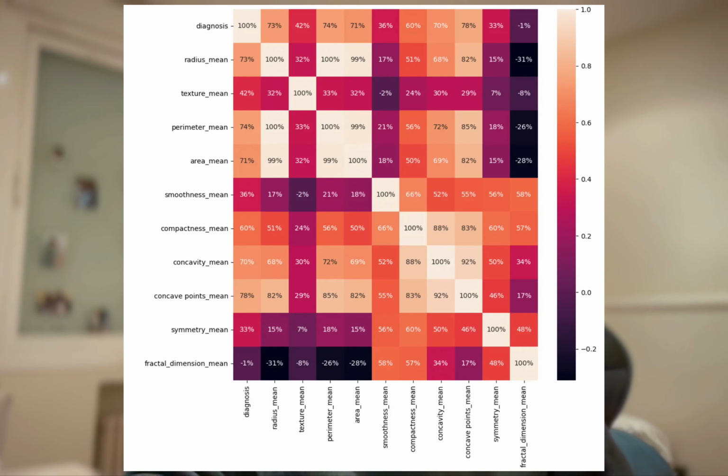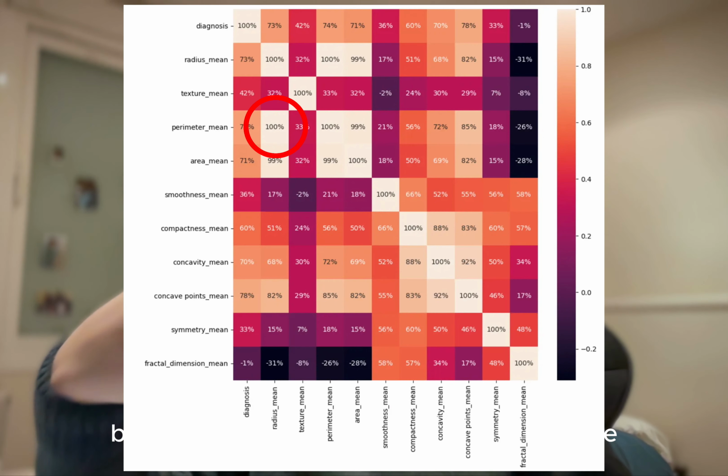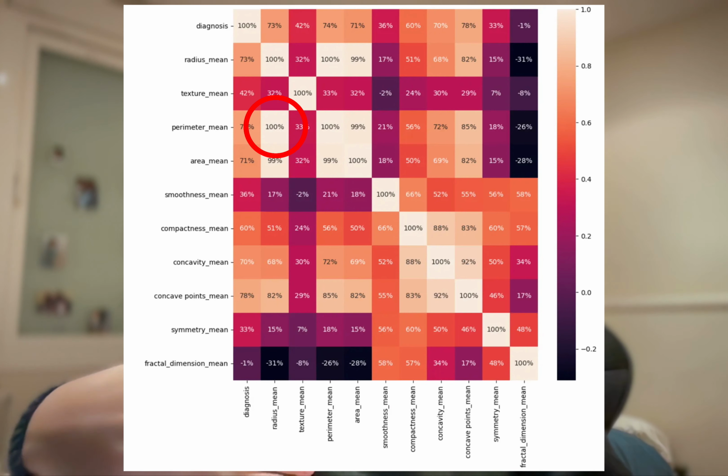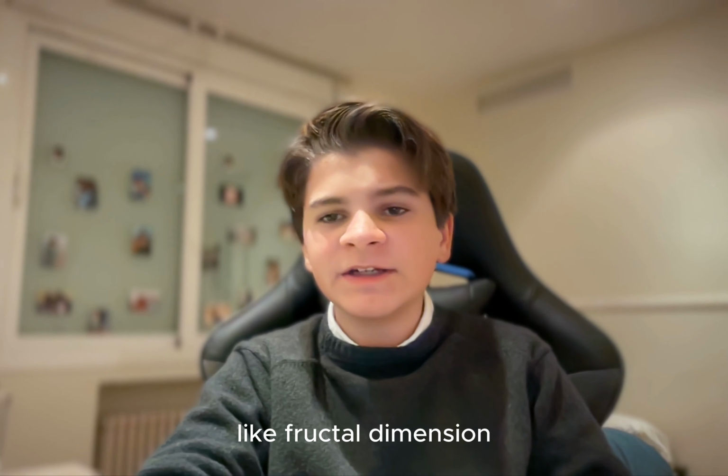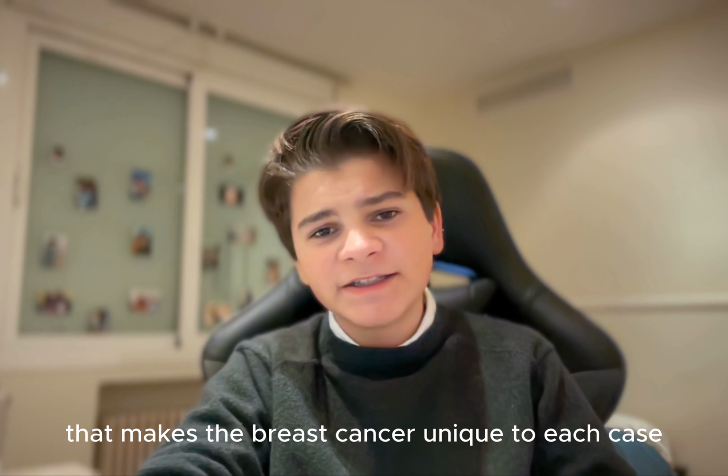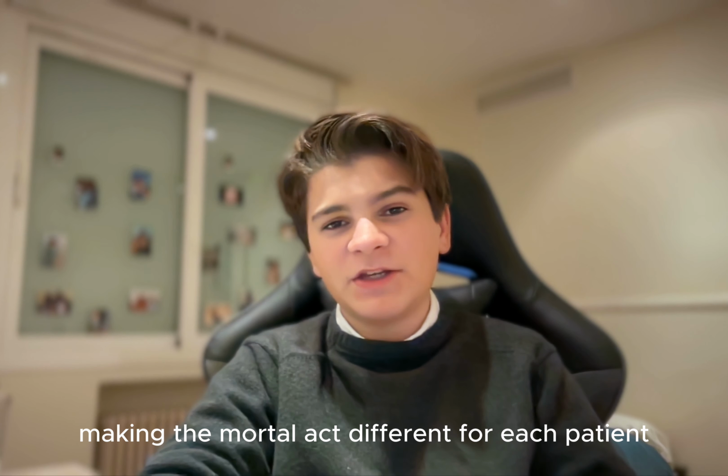So let's apply common sense, and we see that there's 100% correlation between perimeter and radius because the tumor will have the same size for both cases, as well as the area and the radius, which will give you a 99% correlation, and the same will happen with the perimeter, which will give you a 99% as well. And there are many more measurements, like fractal dimension, that make breast cancer unique to each case, making the model act differently for each patient.